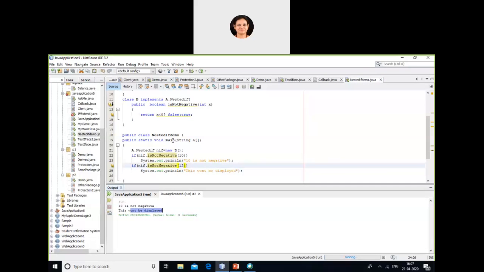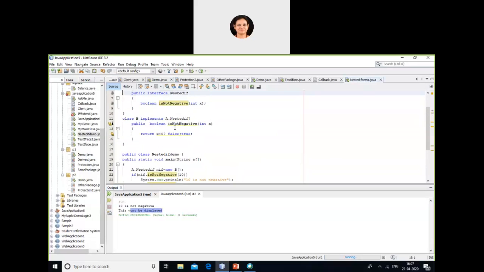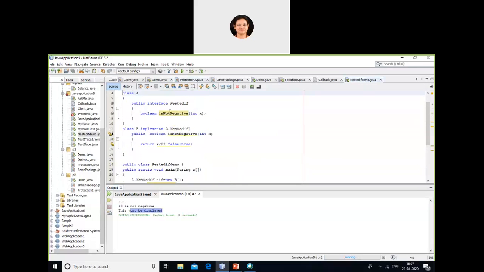This won't be displayed because it is a positive value. Okay. So here what have I done? I have nested the value of, see here, isNotNegative is actually part of the interface nested if, which is part of class A. But I am calling it in class B. So I have nested an interface inside a particular class. Okay, this is what we call as nested interfaces. Okay. So I hope this is clear to every one of you.